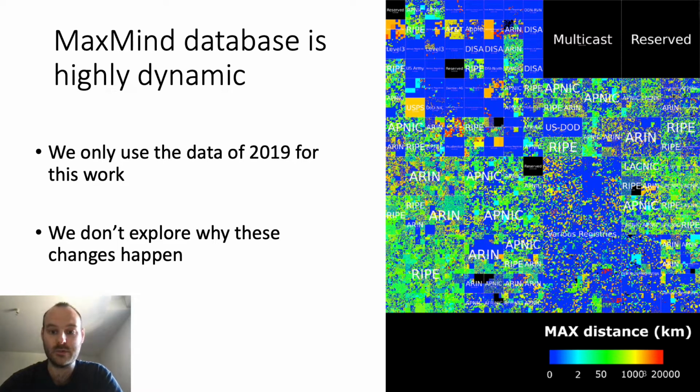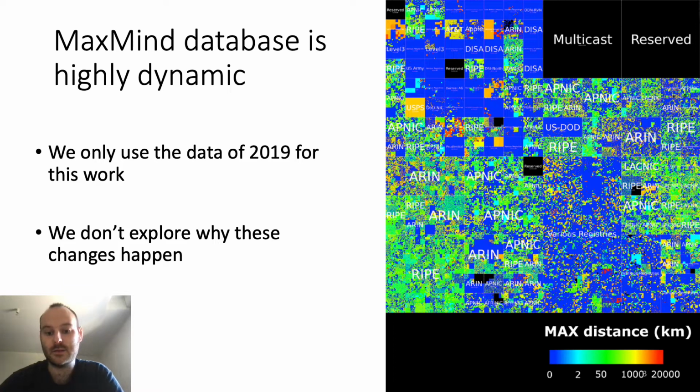To make this work possible, we automatically downloaded snapshots from the free version of MaxMine regularly. While we did gather more than 10 years of MaxMine snapshots, we only used the data of the year of 2019 for this study. A longitudinal study of the 10 years is available in a technical report. Note that we didn't explore in this work why these changes happen or if these changes are real. We will investigate that in a future work.